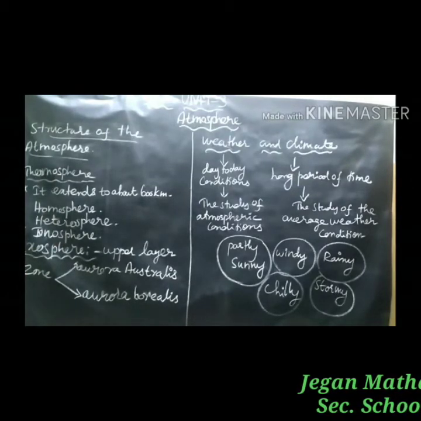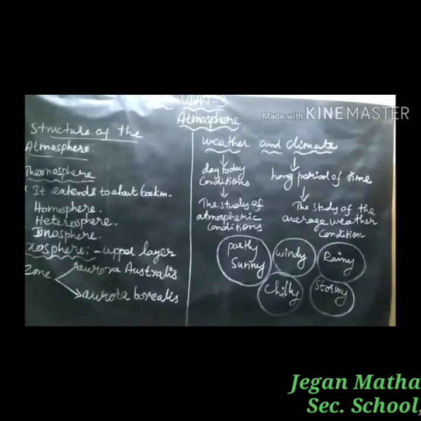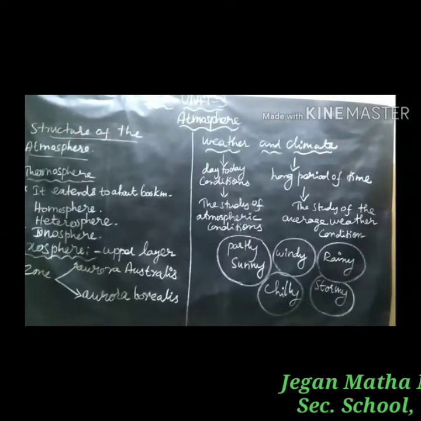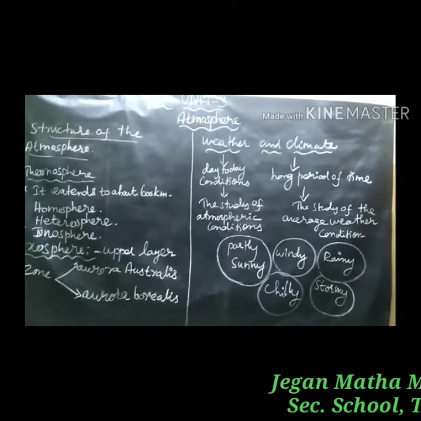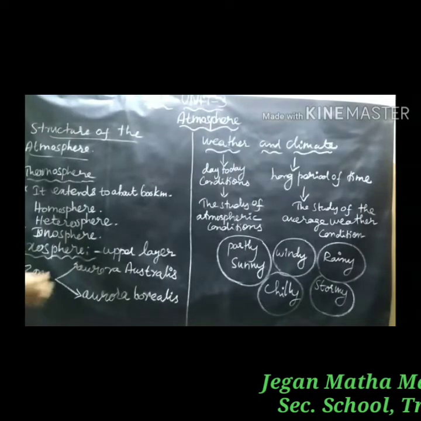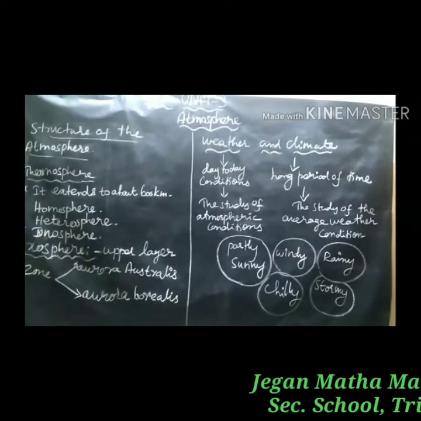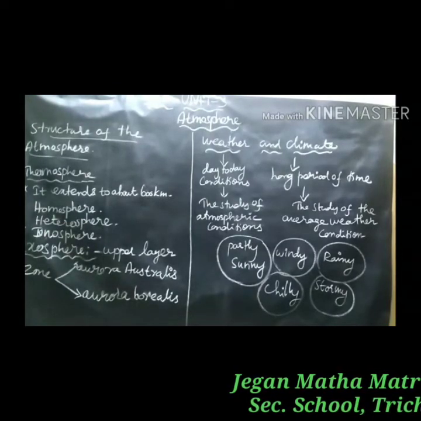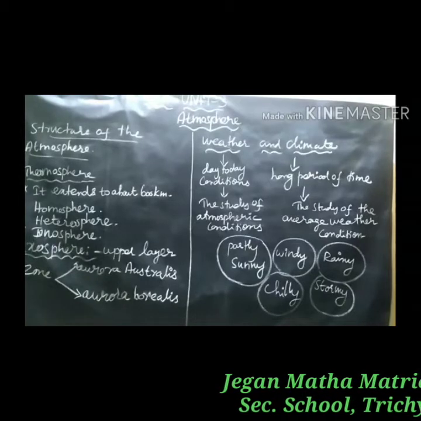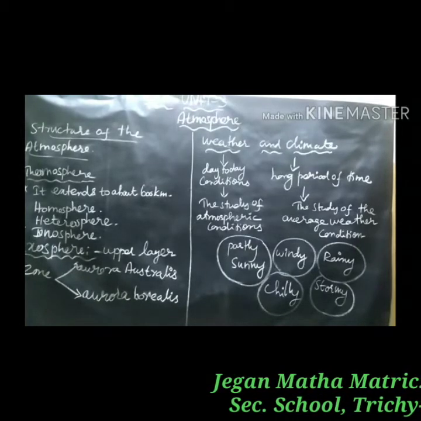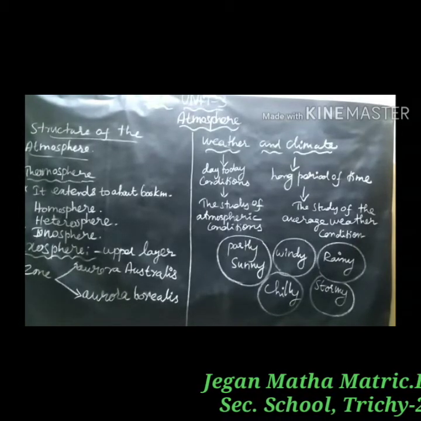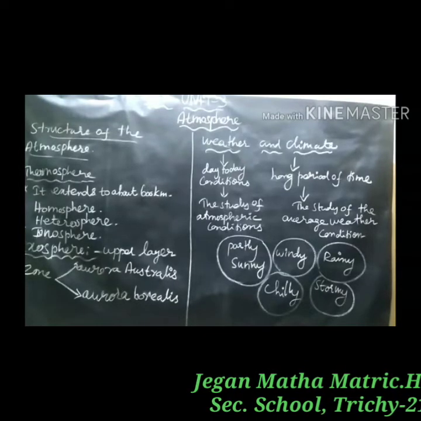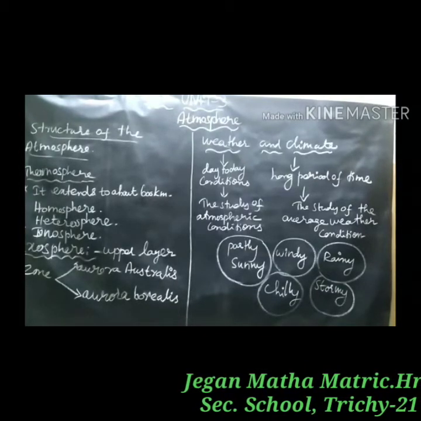The upper portion of the thermosphere has uneven composition of gases and hence is referred to as the heterosphere. Here the temperature increases with increasing height. The ionosphere is a layer of the thermosphere that contains ions and free electrons.